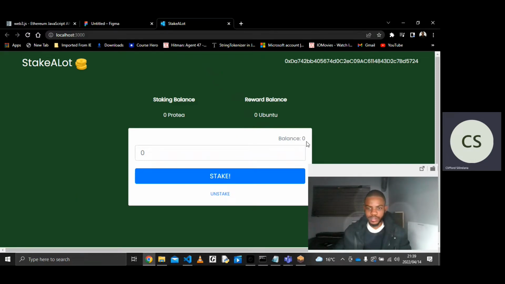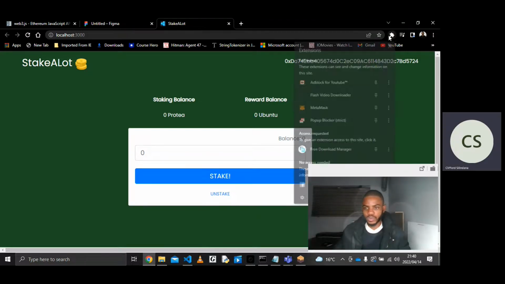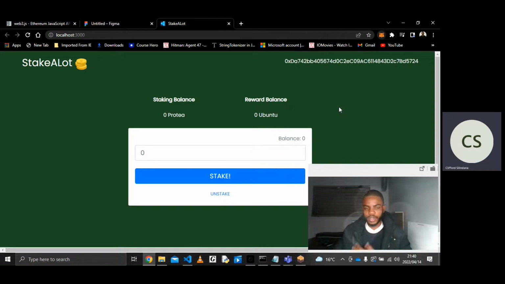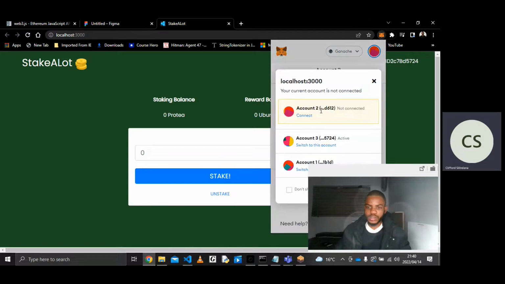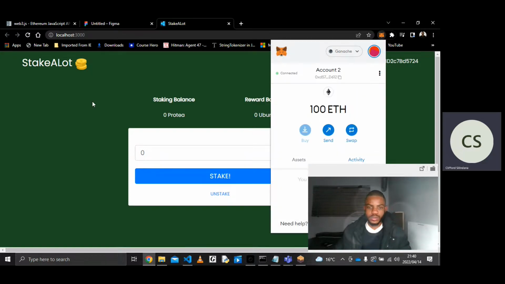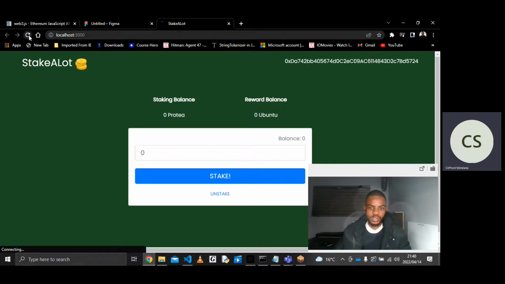So we're still having that balance of 0 here. Let me see. So this is because we were using a previous address for the blockchain that we just closed. So we're just going to need to import or rather log in using an active account. Give that a refresh, and there we go. So we're having a balance of 100. It corresponds with the balance on our Ganache.